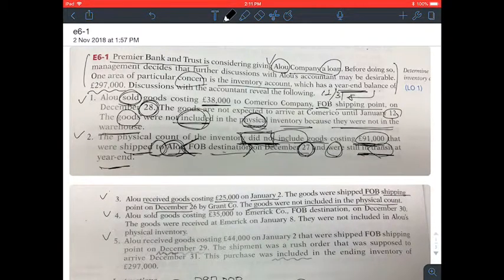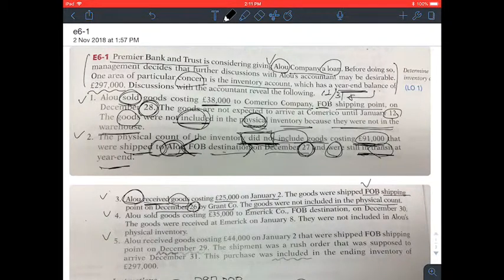Well, now you see that the goods were shipped freight on board shipping point to Alu, right? So because Alu received goods, that means the ownership has passed on to Alu on December 26.